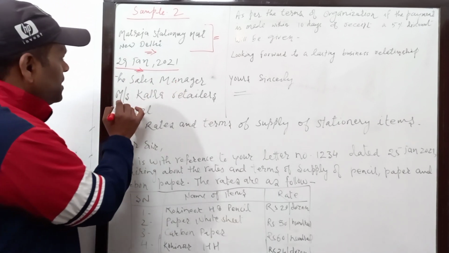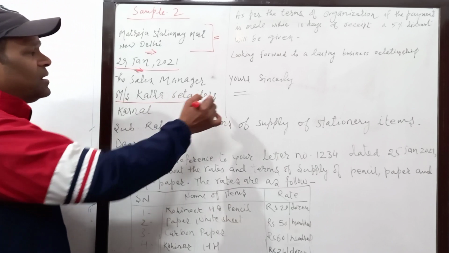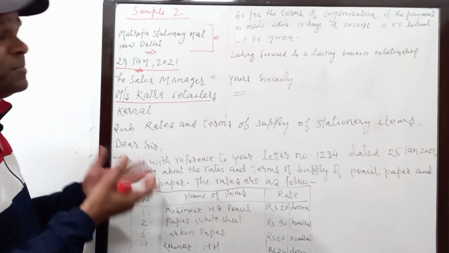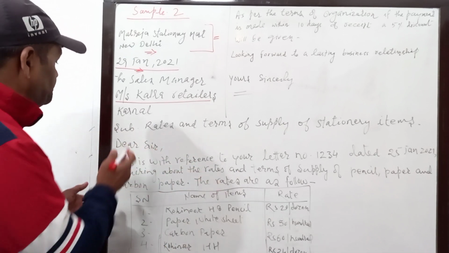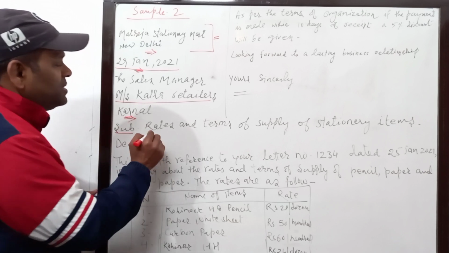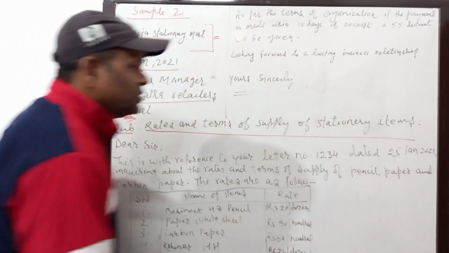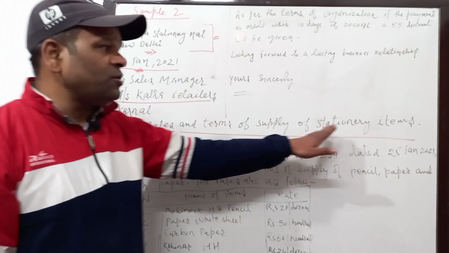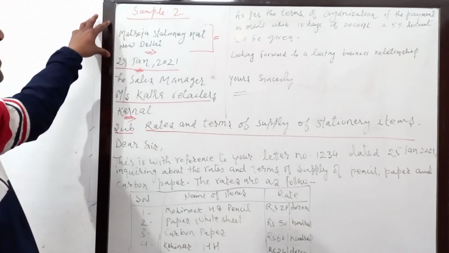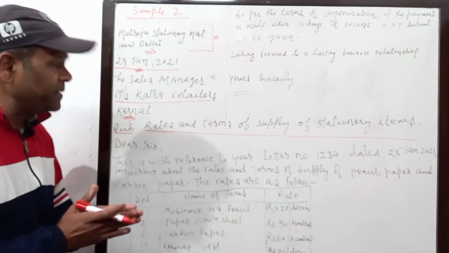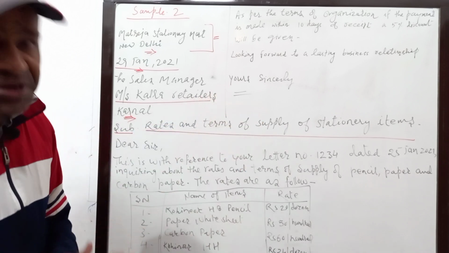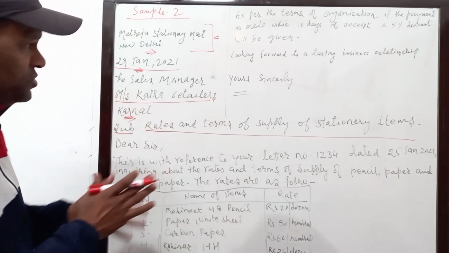The sales manager, name of the firm, that is Messrs Kalra Retailers, and then the place, Karnal. Here I have written Karnal. You will get it from the question, or if it is not there, write any place. Now after keeping one line gap, you write the subject, and this subject you will get from the question: rates and terms of supply of stationery items. Okay, so this Matreza Stationery Mart is actually sending a reply to the sales manager, Kalra Retailers, regarding the stationery item. So I hope you have now understood the question well.